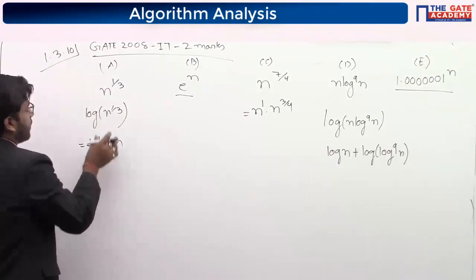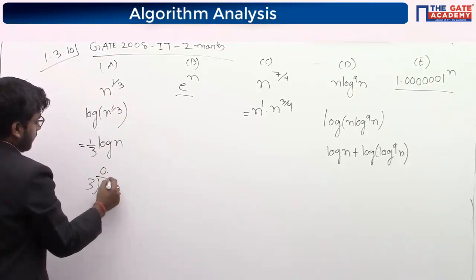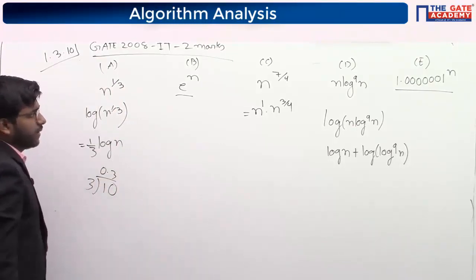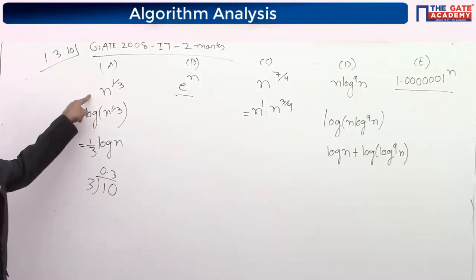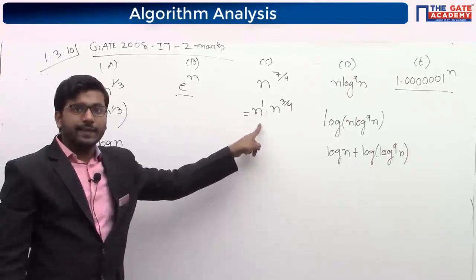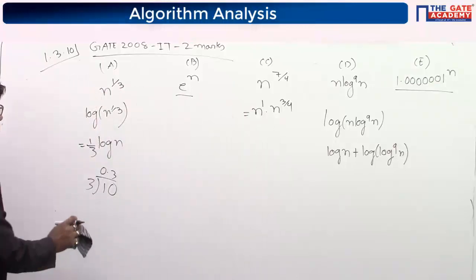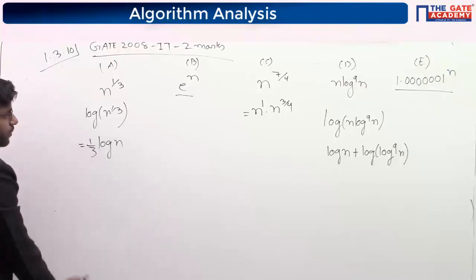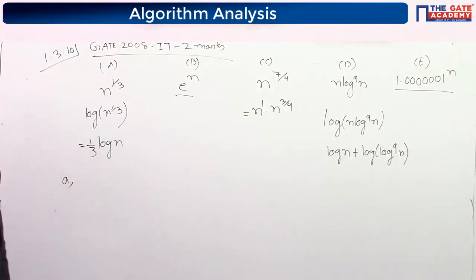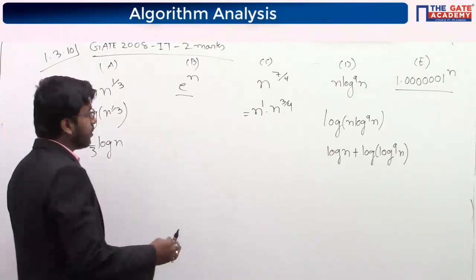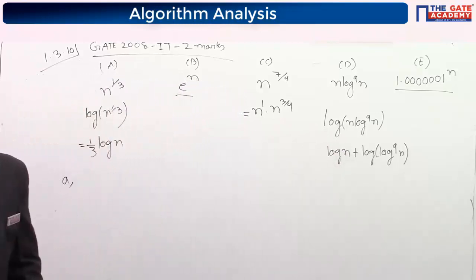See, here it is 1 by 3. If you divide, you will get 0 point something, so 0.33. It is 1 point something. So here we can say that this term is smaller compared to this. Is it clear? A is smaller than C. Is it clear? Please let me know. A is smaller than C. So we got first A. Now we have to compare whether this one is greater or this one is greater between these two.